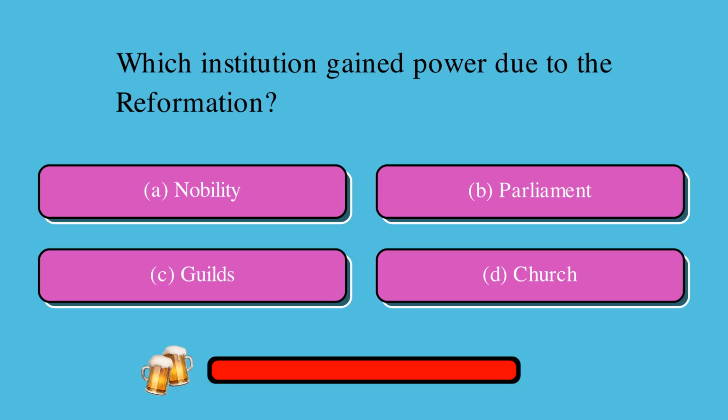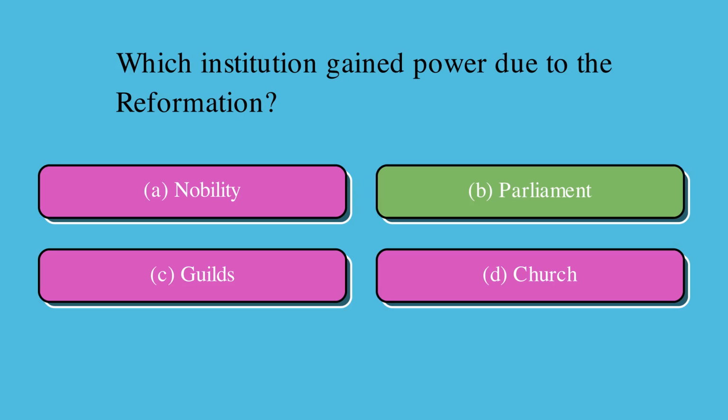Which institution gained power due to the Reformation? Is it A. nobility, B. parliament, C. guilds, or D. church? The correct answer is B. parliament.